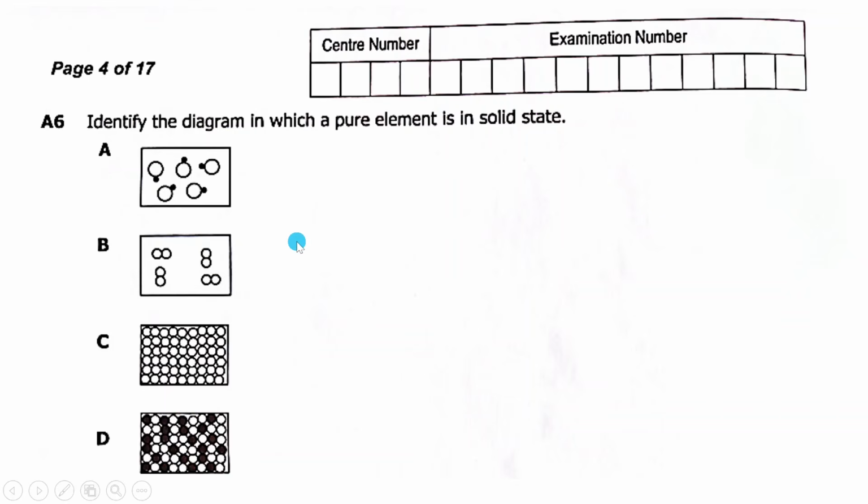Now, we need to understand that in nature, matter can be classified into two categories. It is either in elemental state or in compound state.